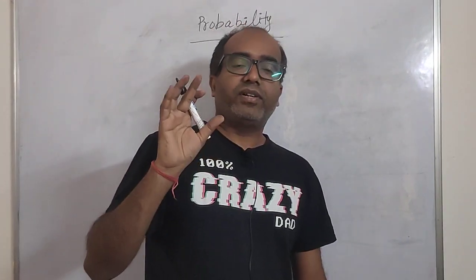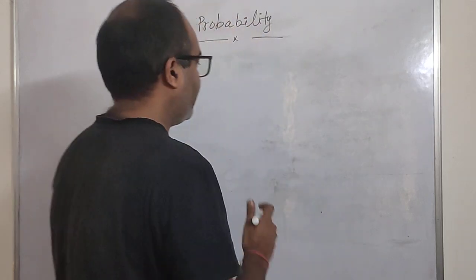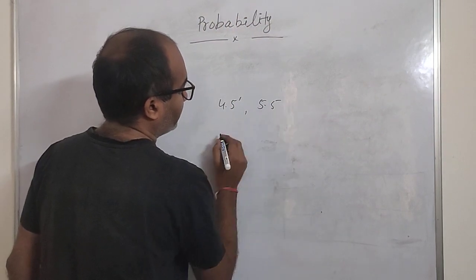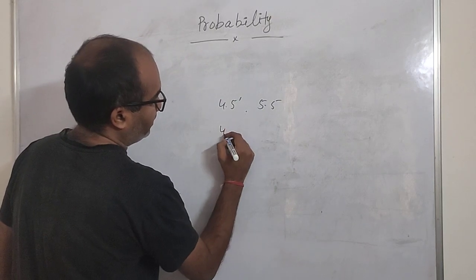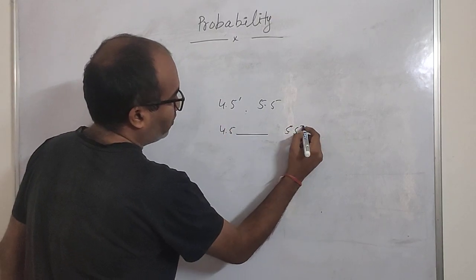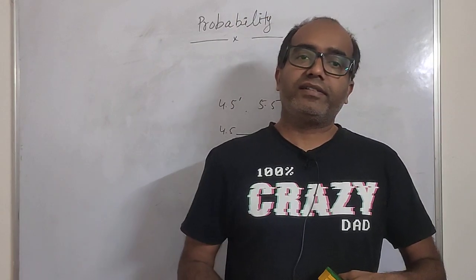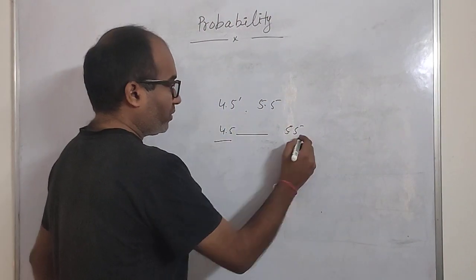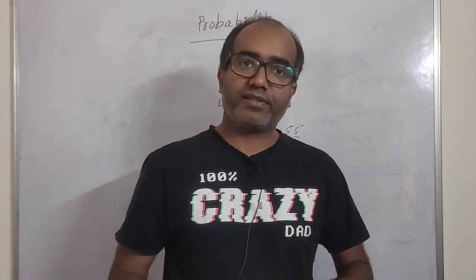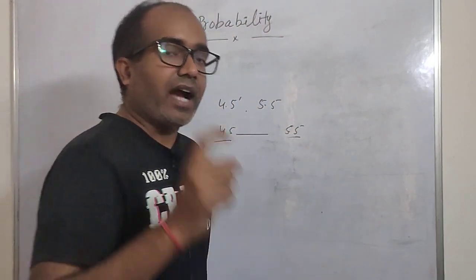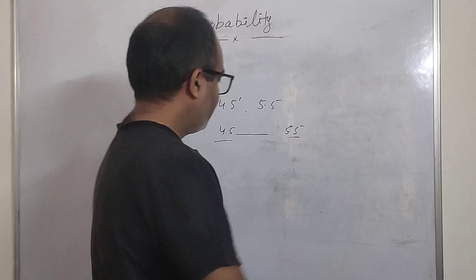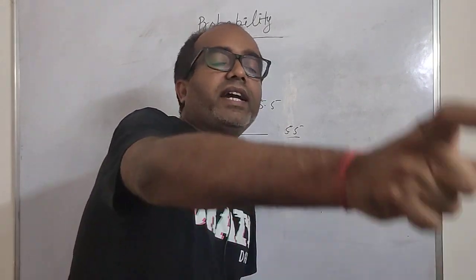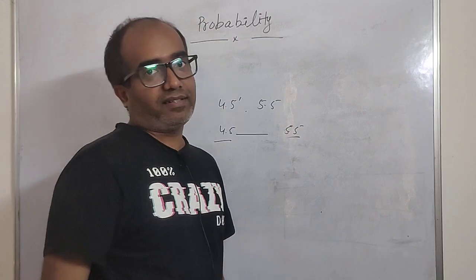So for height, someone could be 4.5 feet, someone could be 5.5 feet. Between 4.5 and 5.5, how many values can exist? These are real numbers. Between two real numbers, there can be an infinite number of values, right?